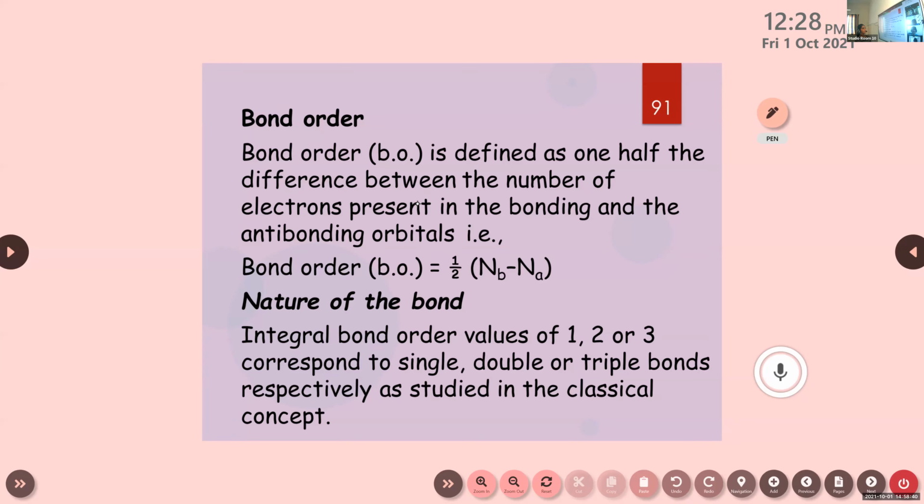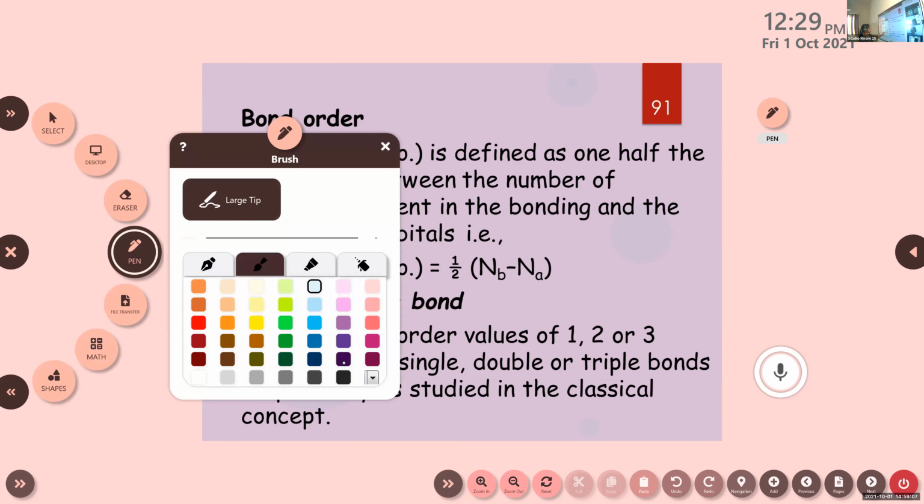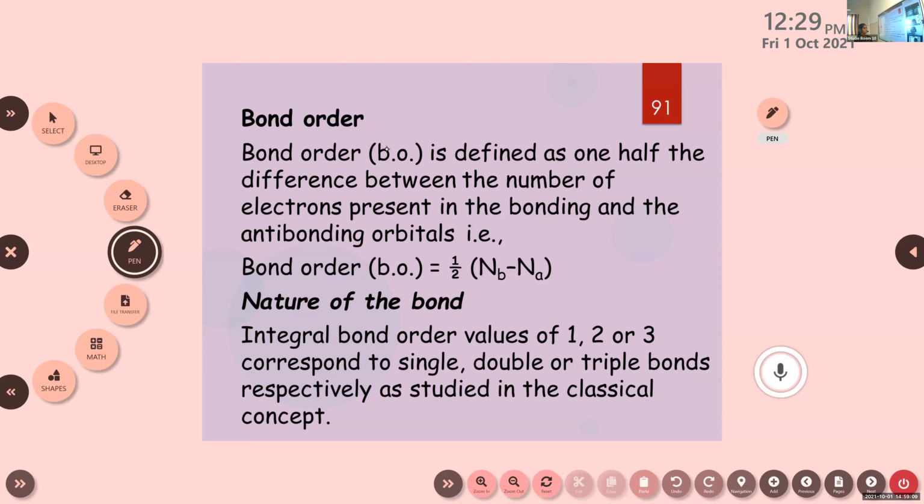Clear? Bond order is defined as 1/2 the difference between the number of electrons present in the bonding and anti-bonding orbitals. So the equation is half into Nb minus Na. Nb stands for the number of electrons present in bonding molecular orbital and Na represents the number of electrons present in anti-bonding molecular orbital. So here also we can do it with the hydrogen molecule.